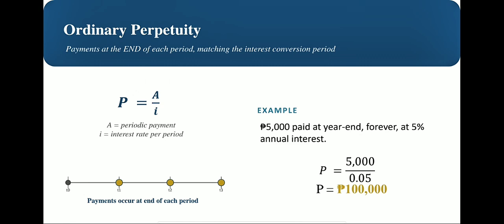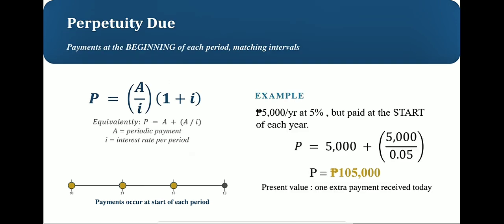Let's try an example. Suppose a fund pays 5,000 at the end of every year forever, and the annual interest rate is 5%. We have P equals 5,000 over 0.05, or 5%. This gives us 100,000. So to generate 5,000 every year forever at 5% interest, you need 100,000 pesos today.